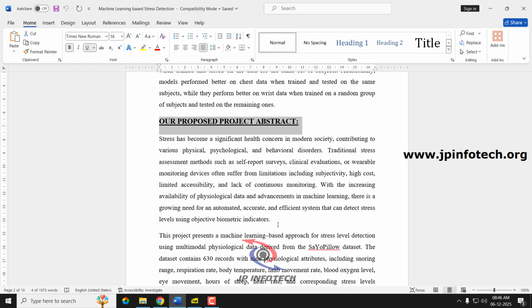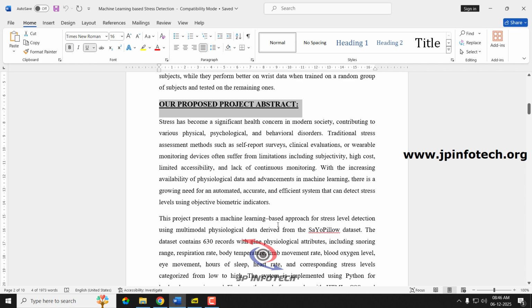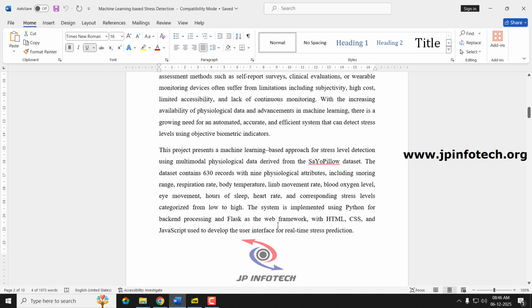To overcome all these issues, we have presented a scientific approach using a machine learning based model for stress level detection using multimodal physiological data from the Pillow dataset. This is the dataset that we have used.